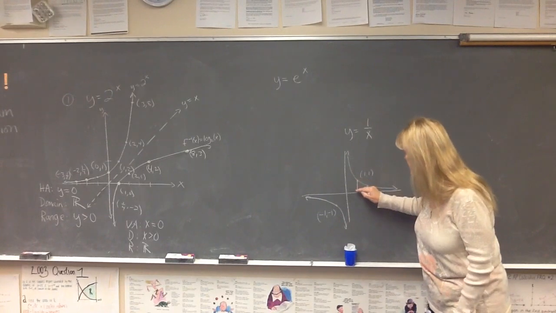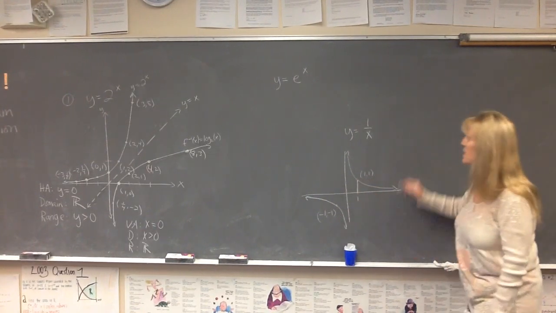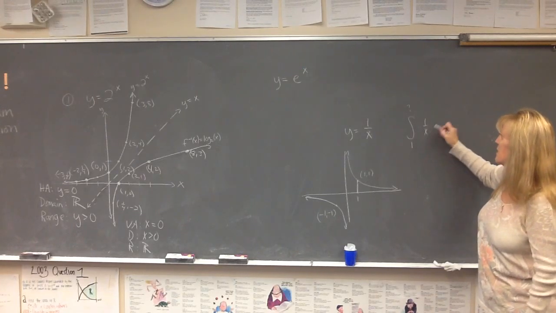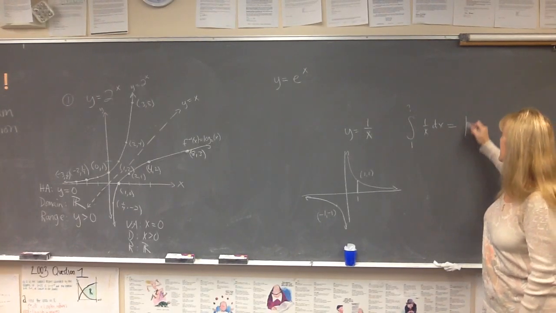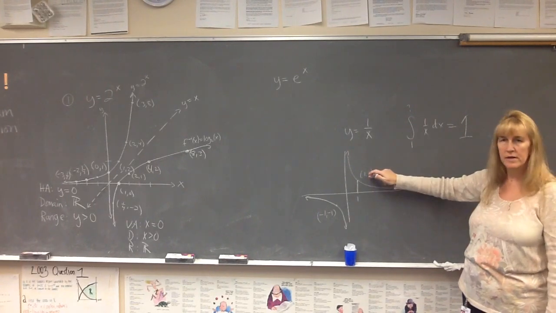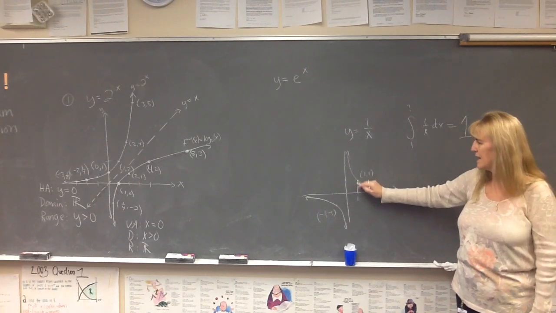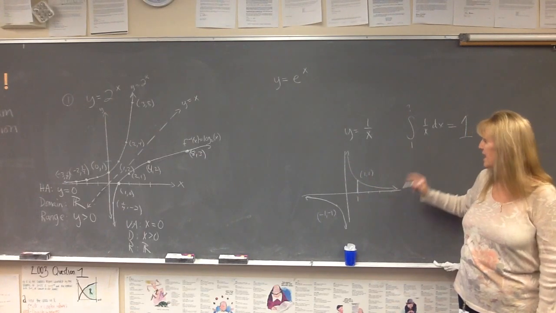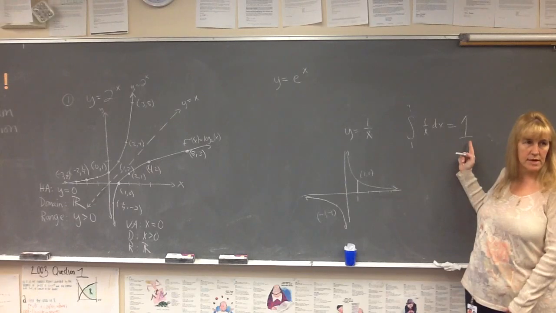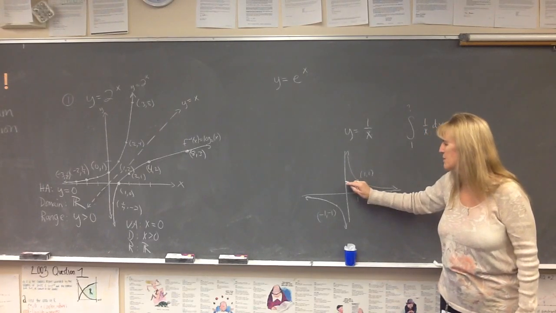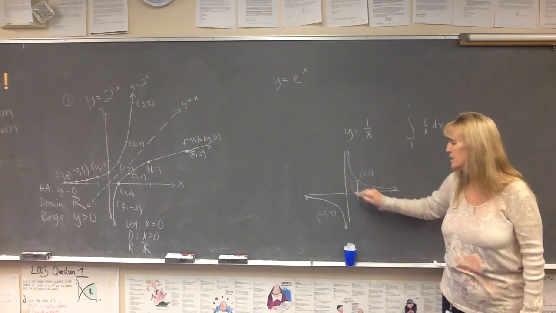I just want you to imagine this is x equals 1. I want you to imagine the integral between 1 and something of 1 over x dx. And I want you to tell me when I would have an area bounded by this curve, the x-axis, a equals 1 and b equals something else, so that the area is exactly 1 squared unit. Now 1 squared unit looks like this. See this? 1 by 1. This is 1 squared unit.